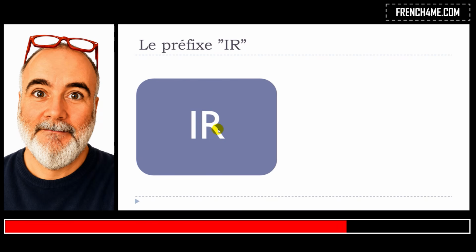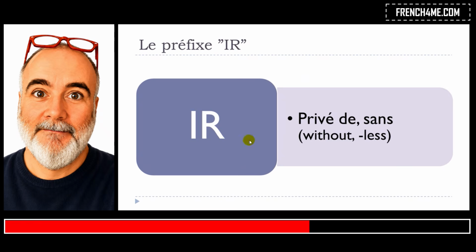Okay, and in that case, when you put this IR, you will see that we're talking about words that start with R, okay, but then you will modify the meaning, and the meaning will be privé de or sans. Okay, privé de or sans.